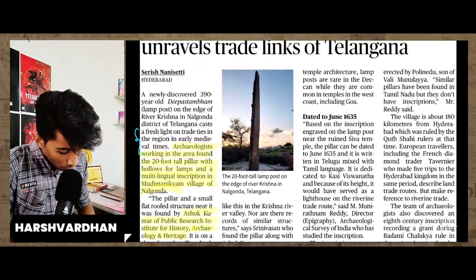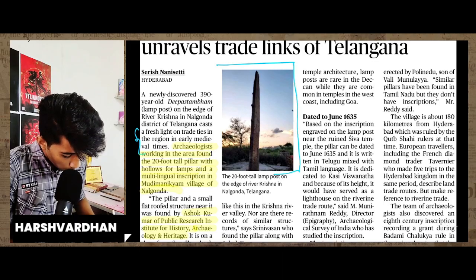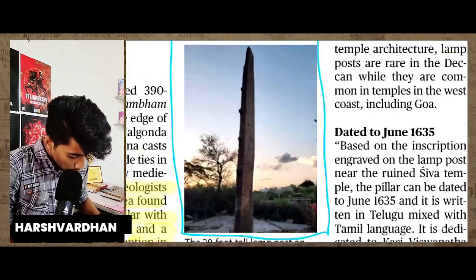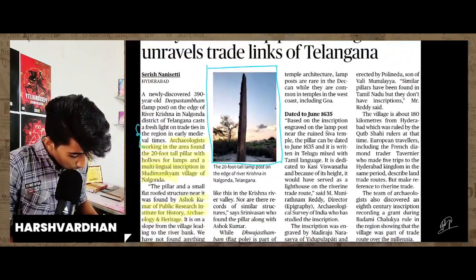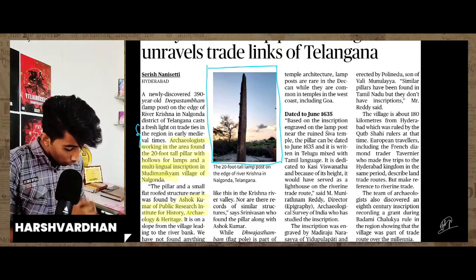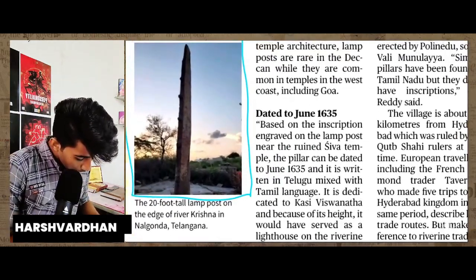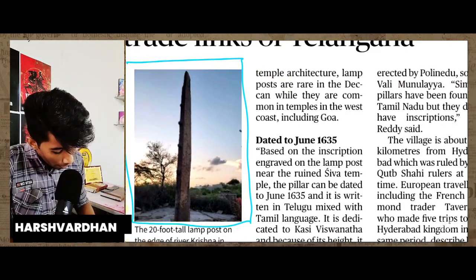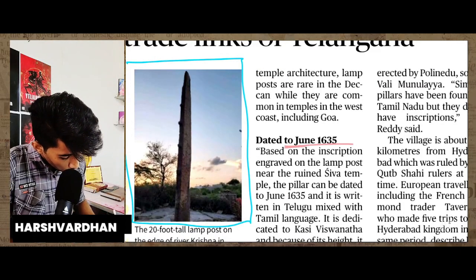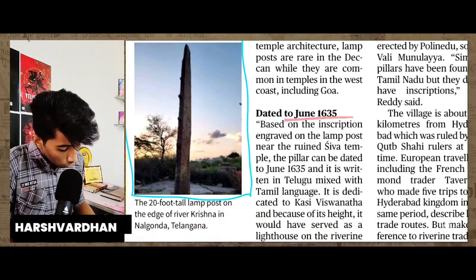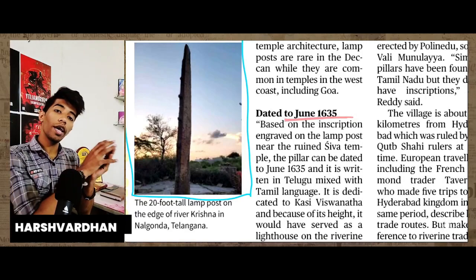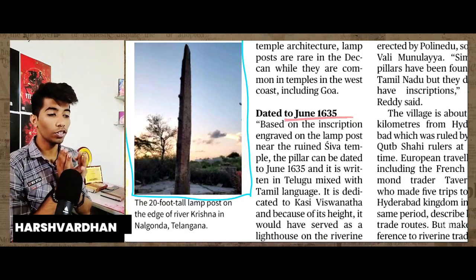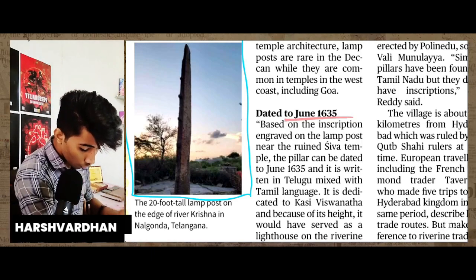You can see how this pillar actually looks. This is the pillar, the Deepstambh, and it is dated to June 1635 according to carbon dating and all. So at that time it was there.